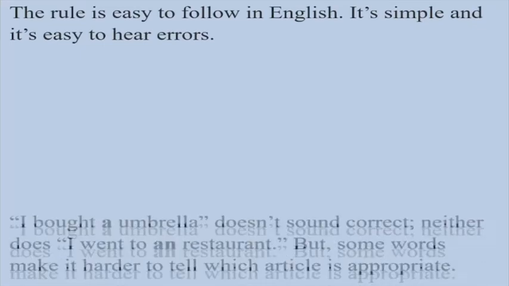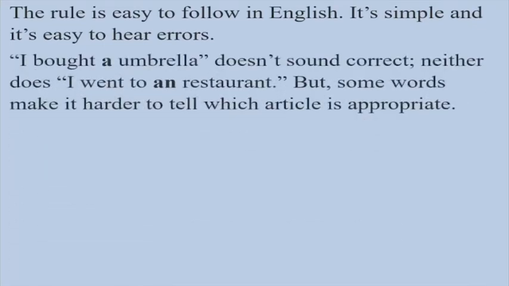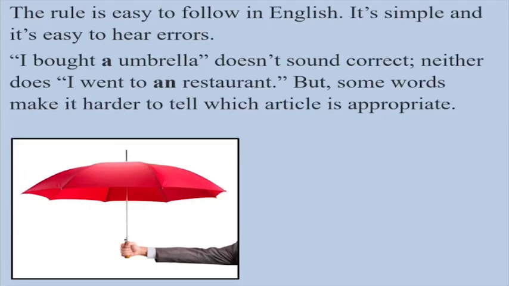Next we have, the rule is easy to follow in English. It's simple and it's easy to hear errors. Some of them are, I bought a umbrella. It doesn't sound correct. Neither does, I went to an restaurant. So these two sentences, when we read them, don't sound correct. But some words make it harder to tell which article is appropriate.